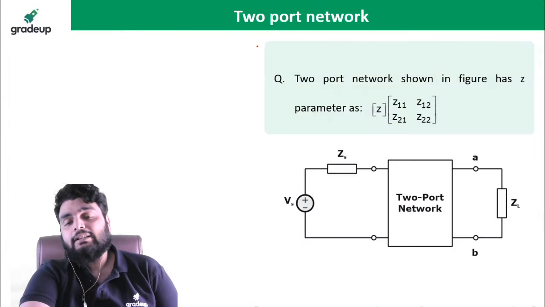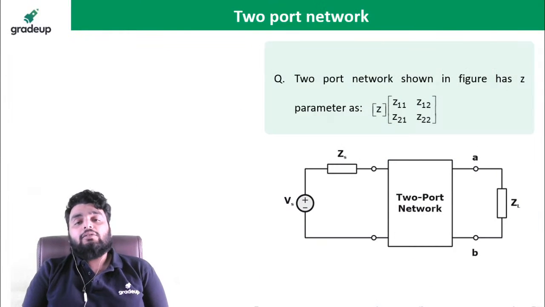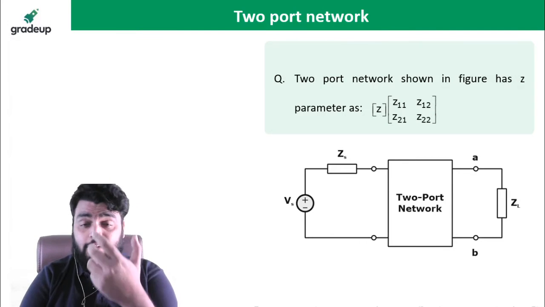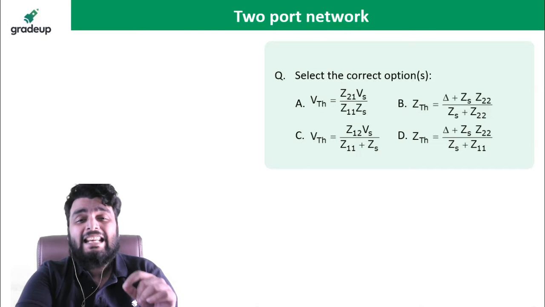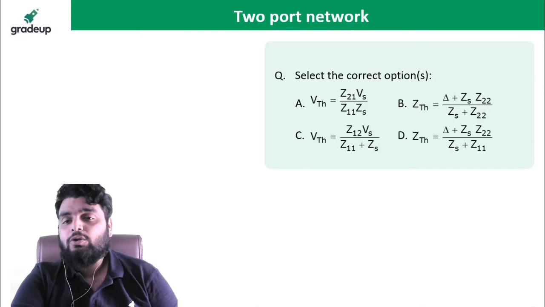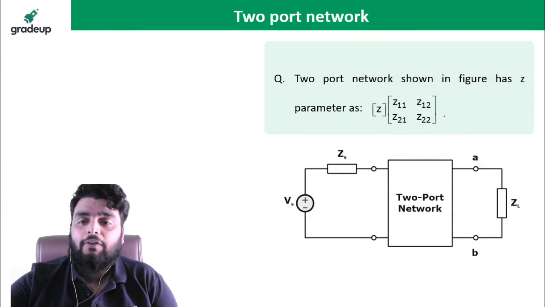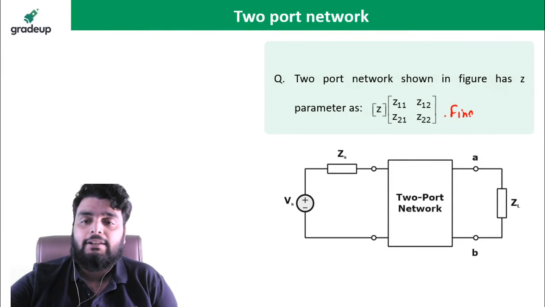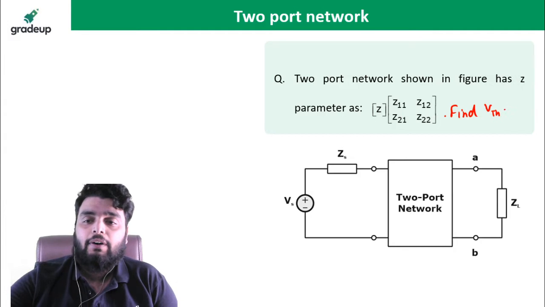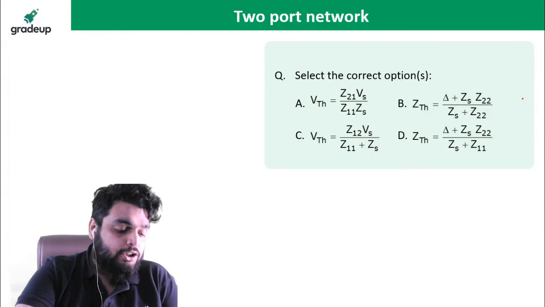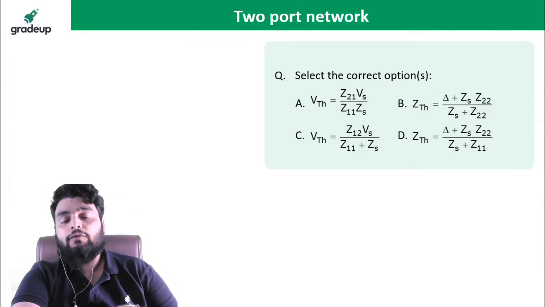Okay guys, let's start today's question. This question we actually discussed in the last class, and I gave it to you as homework. So tell me, did anyone solve this question? किसी ने भी ये question solve किया? What is the question? You have a two-port network and you need to find out VTH and ZTH. It is an MSQ type question. Did anyone of you solve this question?